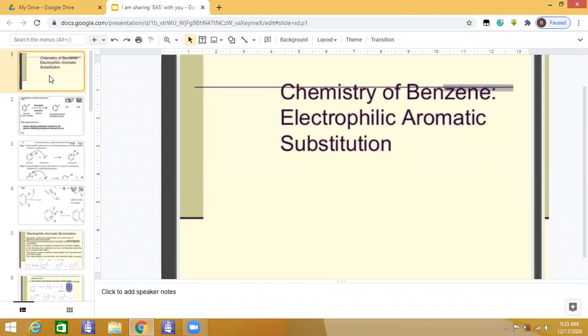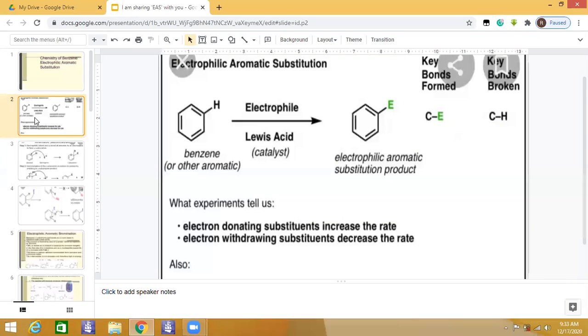A nucleophile is an ion with a free pair of electrons, or at least one pi bond that can act as a nucleophile. For electrophilic aromatic substitution, as the name says, we must have an electrophile.